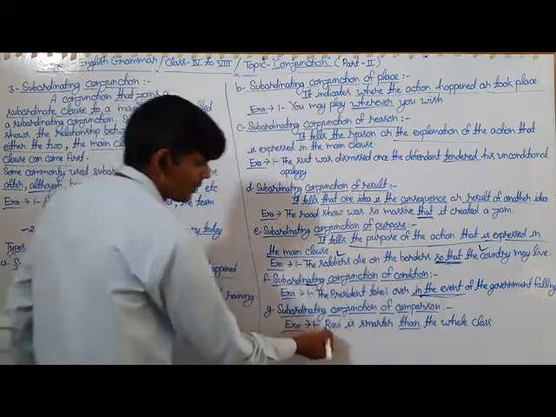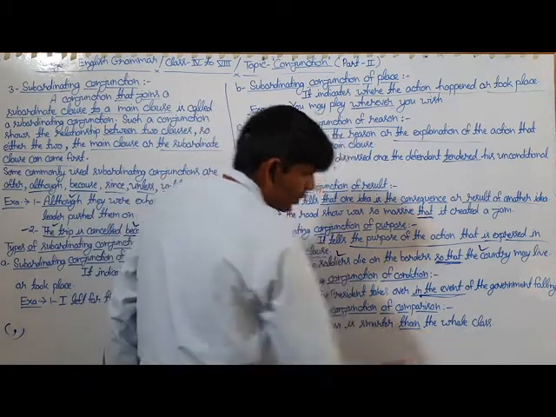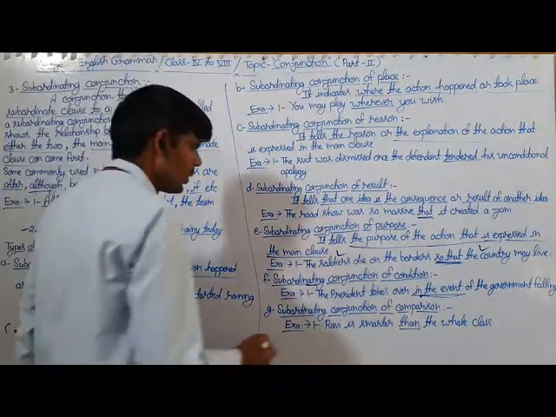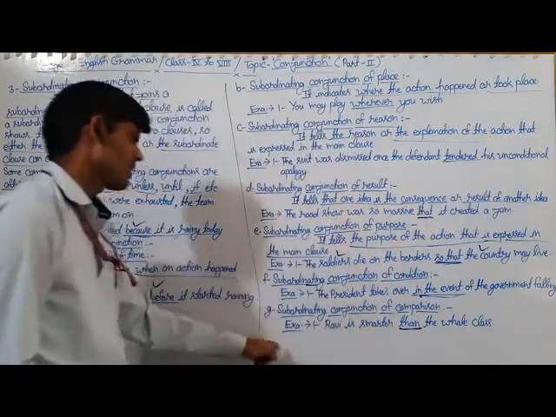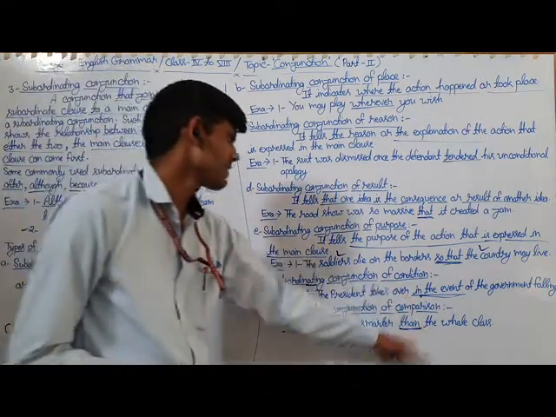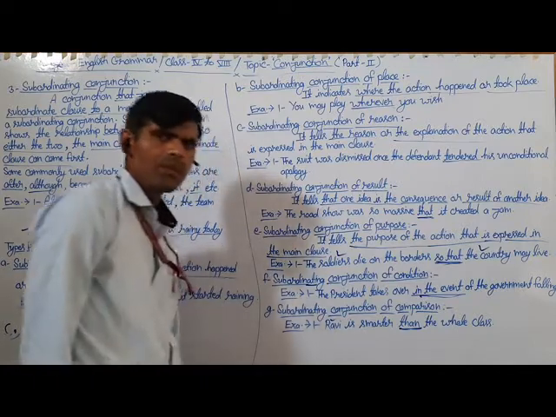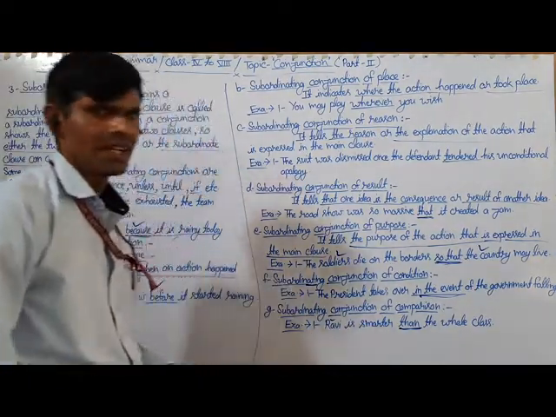For example, Ravi is smarter than the whole class. Here the underlined word than is the subordinating conjunction of comparison because it is used to compare between persons or things.